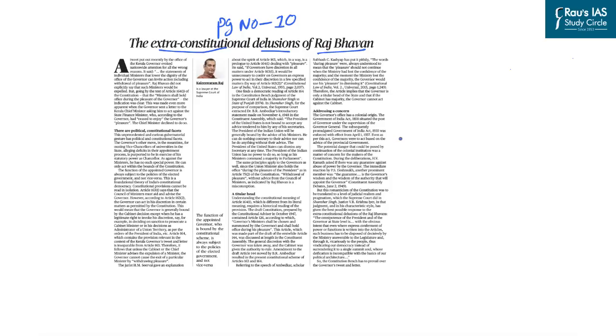And if you normally look at the procedure of removal of a minister from the Council of Ministers, it is the Chief Minister who advises the governor to remove a minister from the Council of Ministers. And the governor does not have the power of removing a minister on his own or suo motu. So in this context, let us try and understand this controversy and understand the various issues associated with the powers of the governor and how this controversy has started in the state of Kerala.